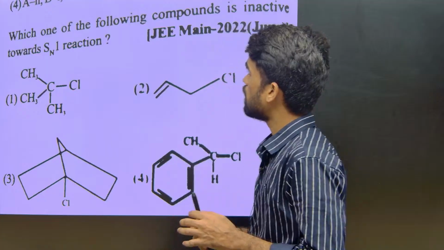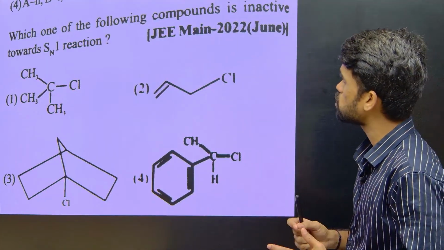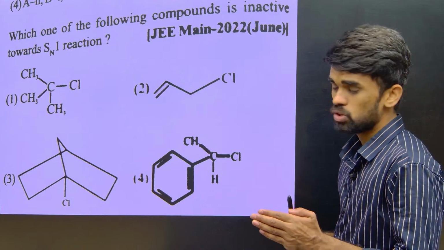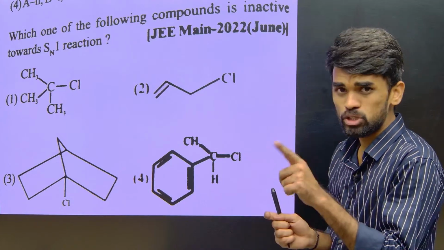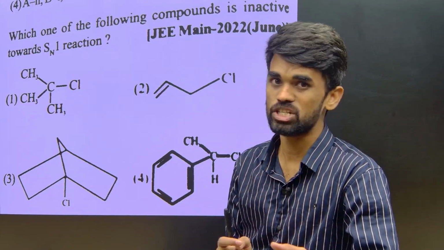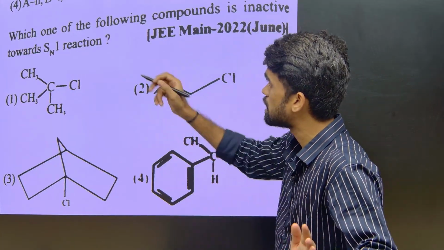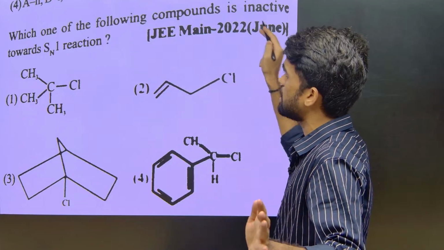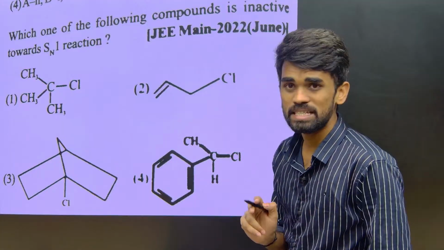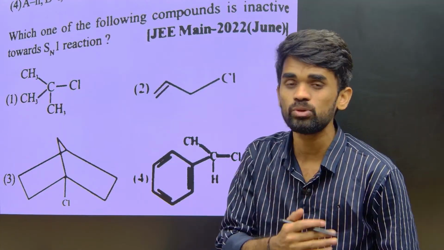Now let us look into this one last question, and I will show you a few other questions also. You can try them, and I will be discussing them in the upcoming sessions. One last question we have here is: which of the following compounds is inactive towards SN1 reaction? Four options are given; which is not reactive towards SN1?